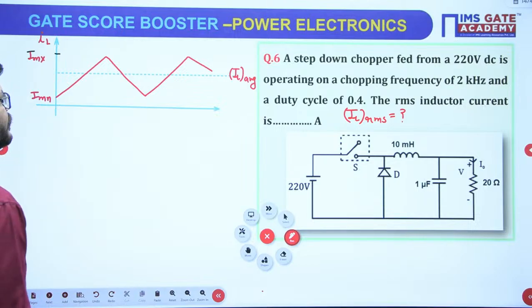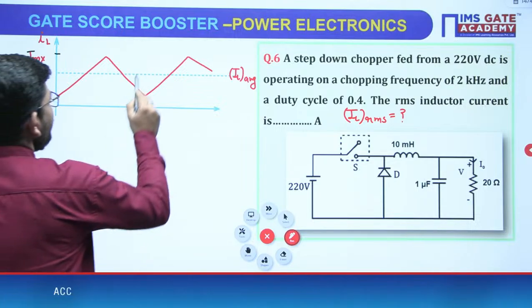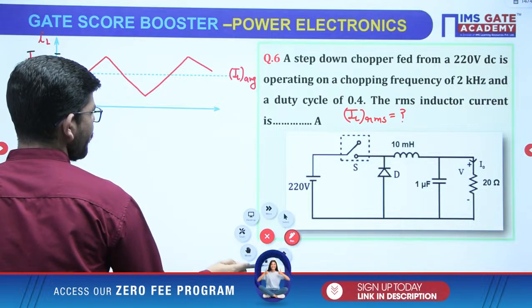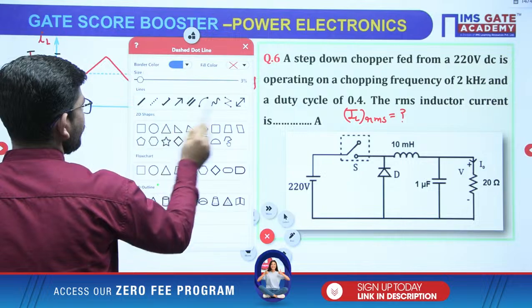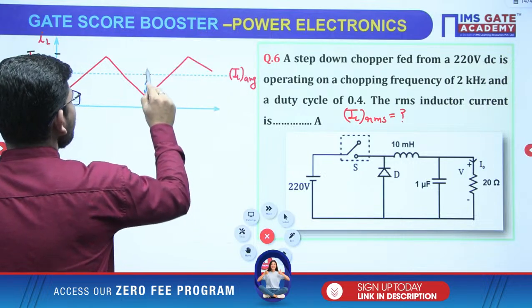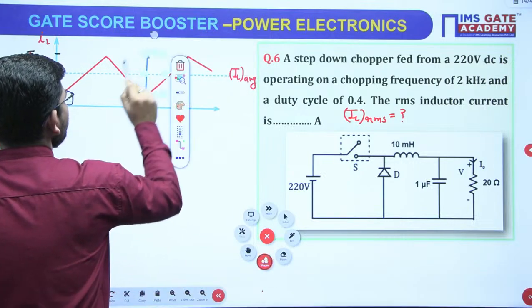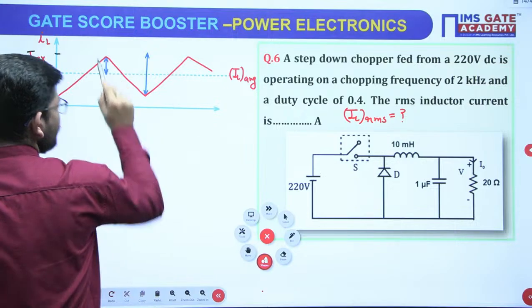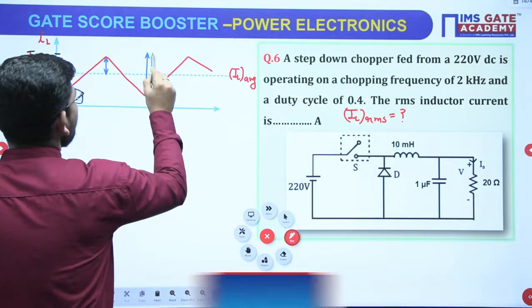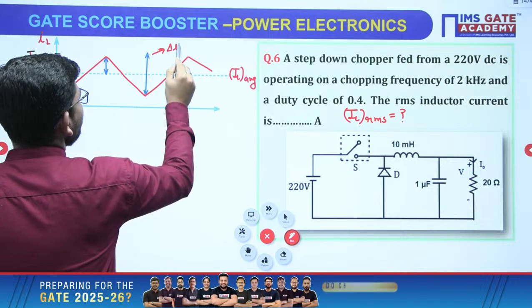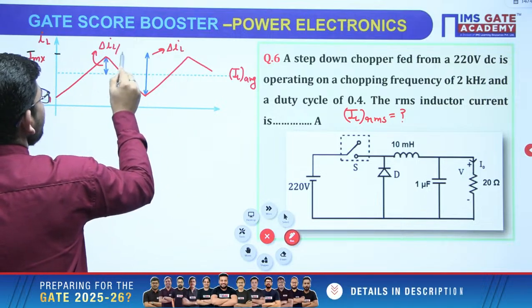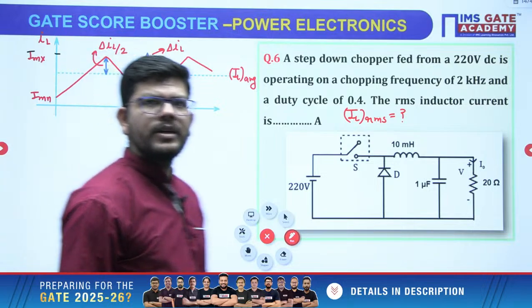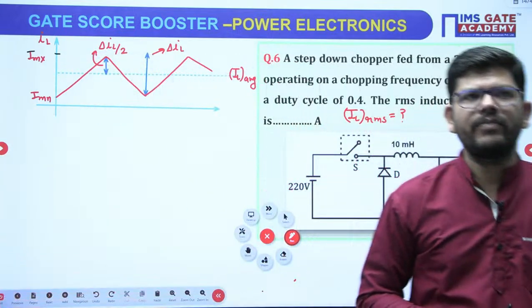We call this height the peak to peak ripple current, delta IL, and this one is delta IL by 2. Okay. So this is the inductor current waveform.